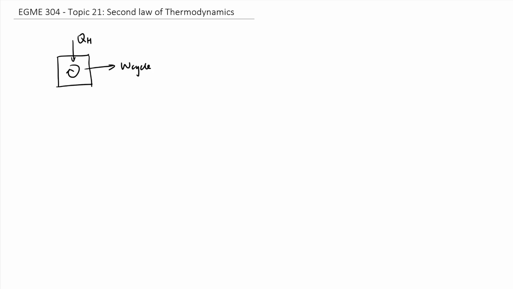First of all, you need to provide heat, QH, to the engine. And then what the engine does is convert this heat, QH, into mechanical movement so you can drive your car. And the mechanical movement is called W cycle. If we only apply the first law to our design, which is conservation of energy, then the equation is very straightforward. Total energy going into the engine must be equal to the total energy leaving the engine. So QH must be equal to W cycle.